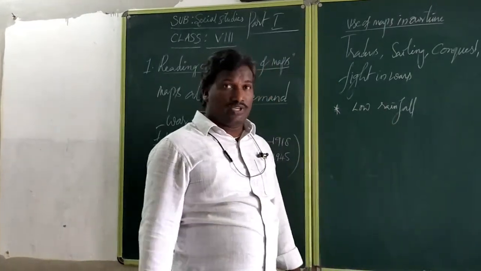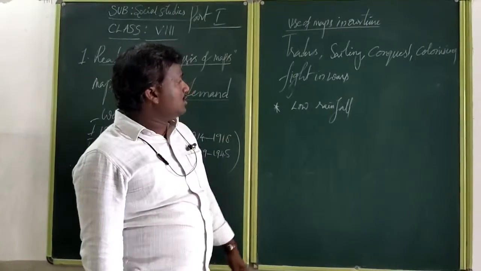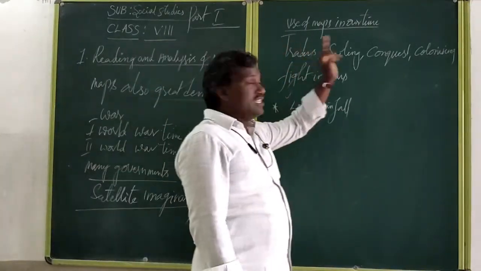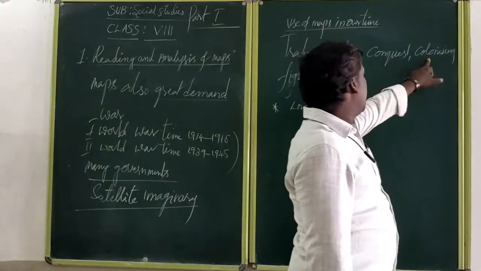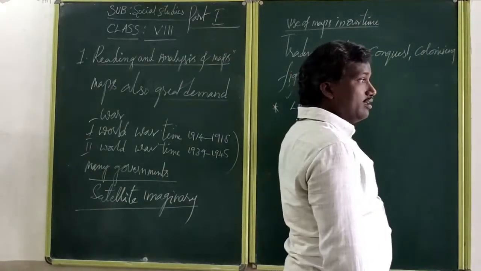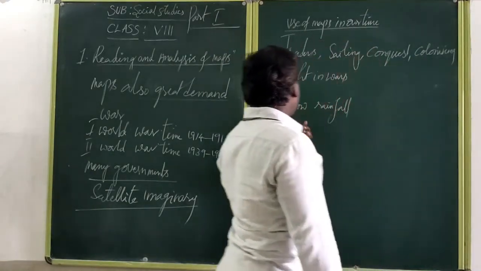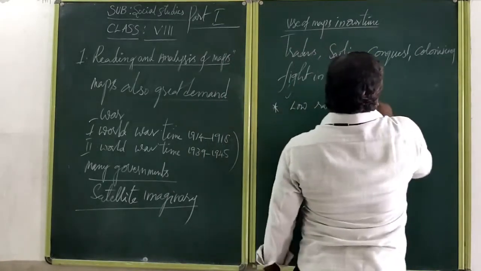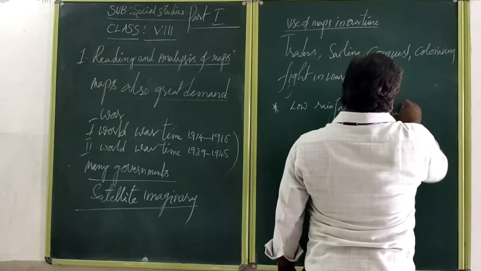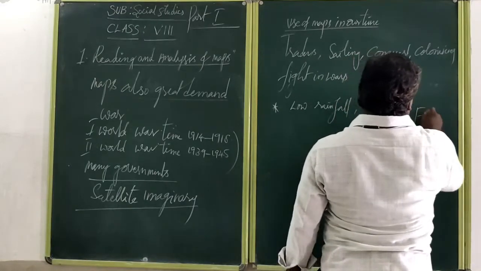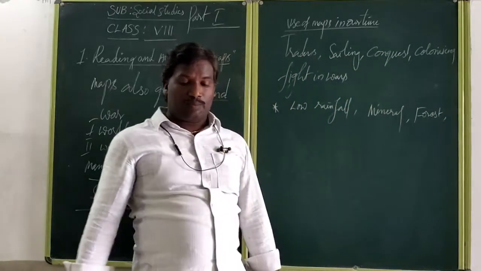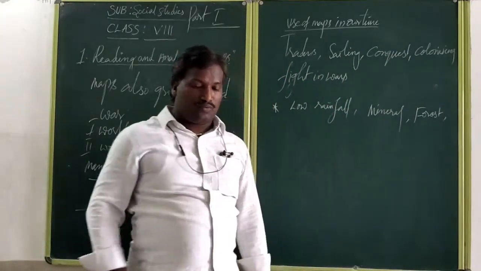For that purpose we can follow the maps. Am I correct? In our times, we use maps not only for trade, sailing, conflicts, colonizing and fighting wars, but also for mineral maps and for forests, where particular forests are available.